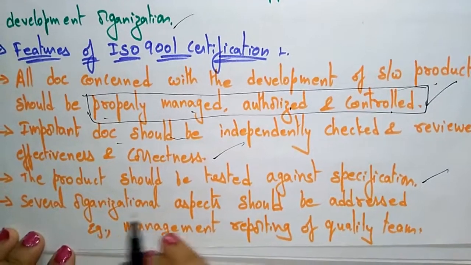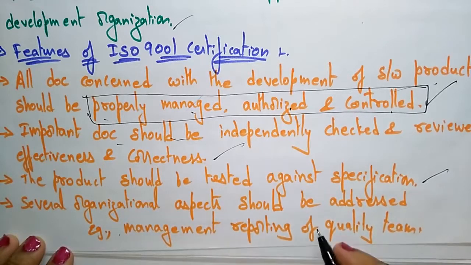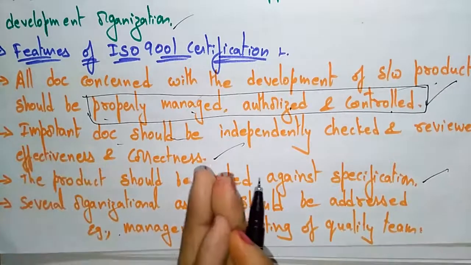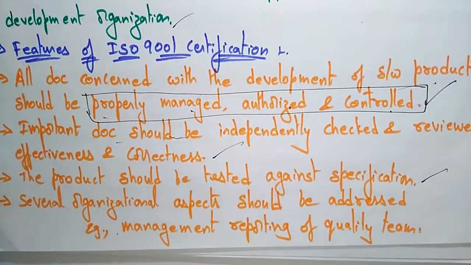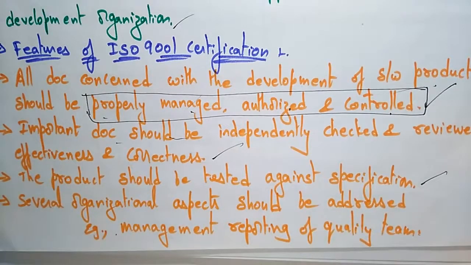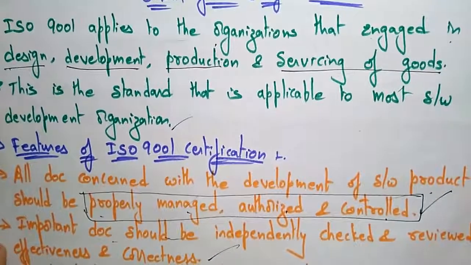Several organizational aspects should be addressed, for example management reporting of the quality team. In an organization, different teams will be there, so all these organizational aspects should be addressed. This is the development team, this is the production team and this is the testing team, like that. Every team has to be clearly addressed. If they are going to develop a product, it is teamwork. So these are the features of ISO 9001 certification.